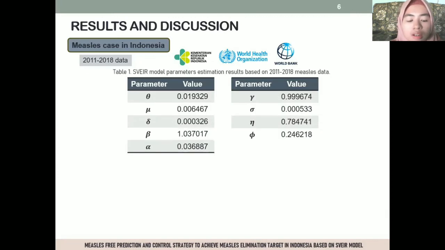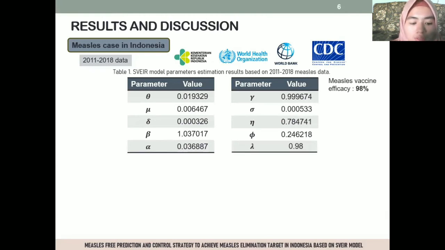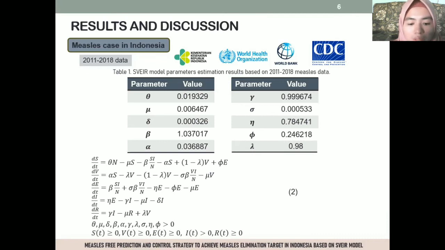Based on CDC information, measles vaccine efficacy is 98%, so the value of lambda is 0.98. The estimation results in Table 1 were substituted into the SVEIR model.